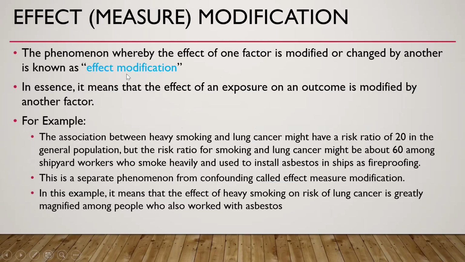Then effect modification, or effect measure modification. This phenomenon whereby the effect of one factor is modified or changed by another factor is known as effect modification. For example, the association between heavy smoking and lung cancer might have a risk ratio of 20 in the general population, but the risk ratio of smoking and lung cancer might be 60 among shipyard workers who smoke heavily and used to install asbestos in ships as fireproofing. So this exposure to asbestos variable affects the relationship between smoking and lung cancer. So this is the effect modification.